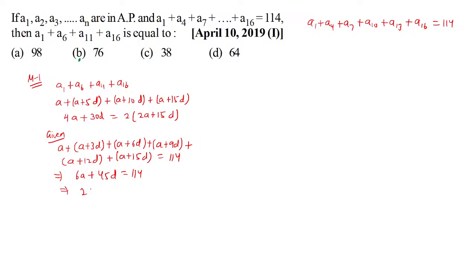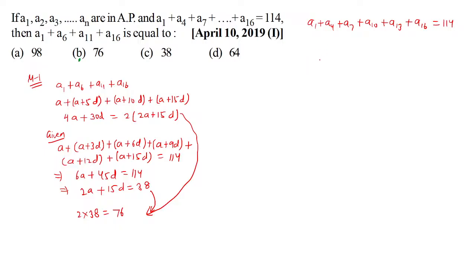So that essentially means 2A plus 15D is what? It is essentially 38. Check it out. And this we can use to find our answer. So our answer is what? 2 times 38, which is 76. So B is the correct answer. However, definitely there is a better way of doing it. So please pay attention, everyone.